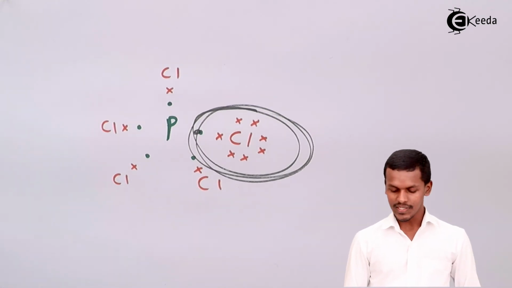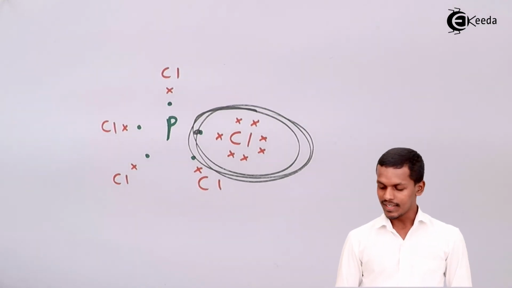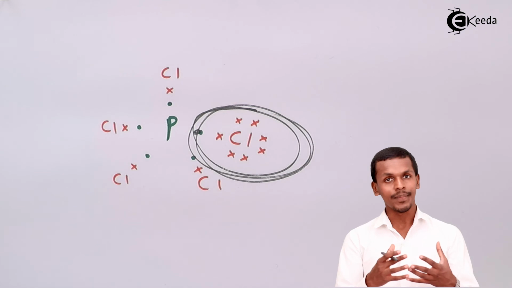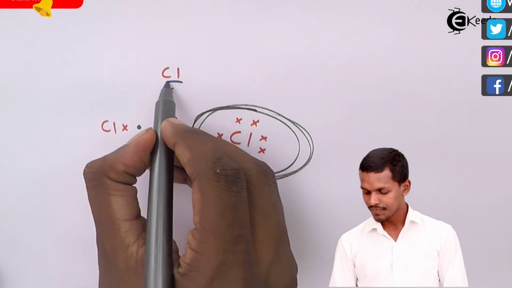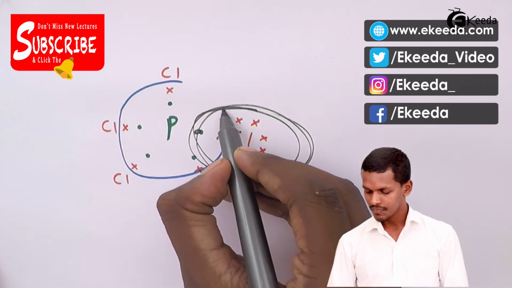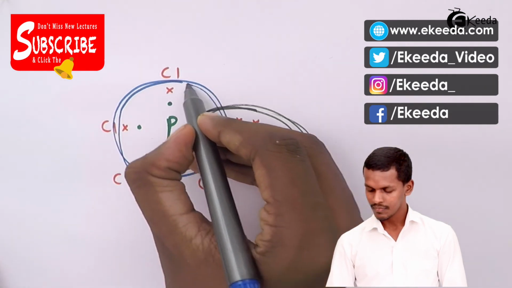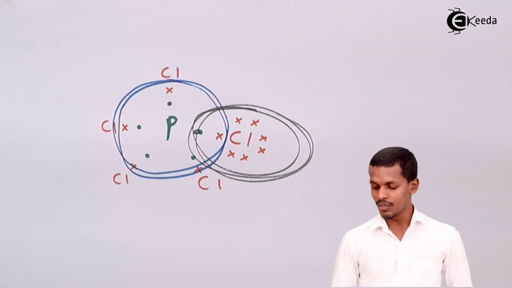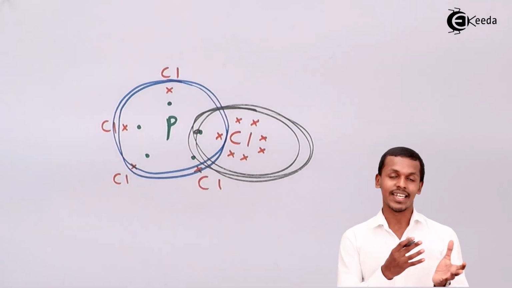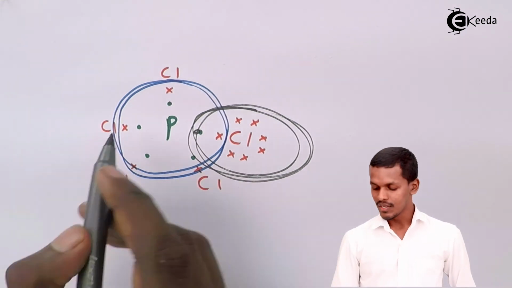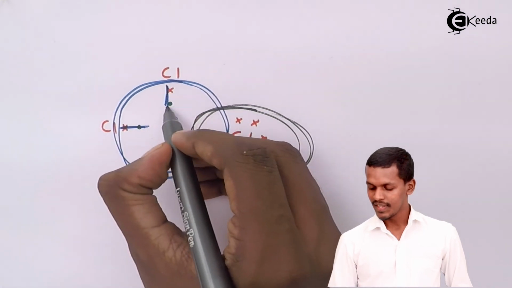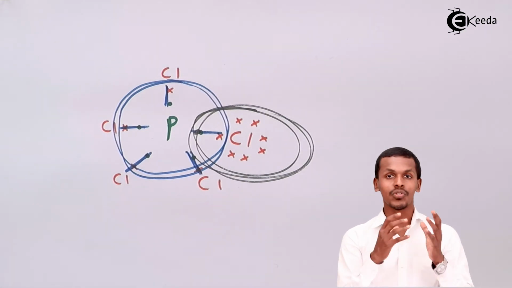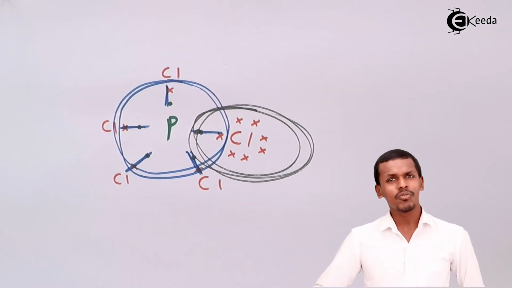Let me explain it in this way. Phosphorus has 5 electrons in its outermost shell as an atom. But while forming the bonds, we could see that there are 10 electrons in its valence shell. How? The green dots represent the electrons of phosphorus, while the red crosses represent the electrons of chlorine. So obviously there will be bond formation over here, and that's the reason 10 electrons are in the valence shell of phosphorus, but it should be 8.